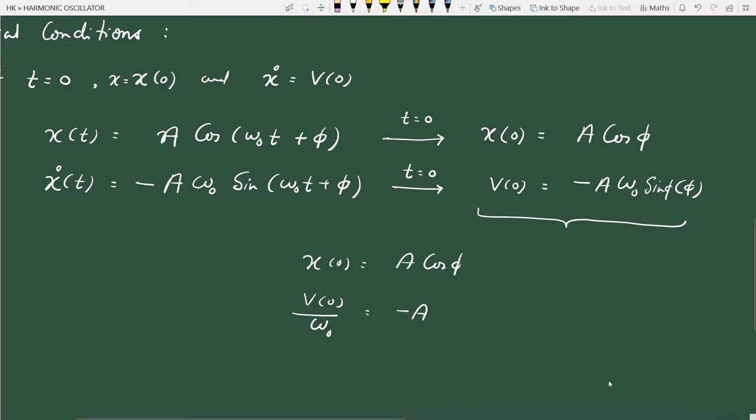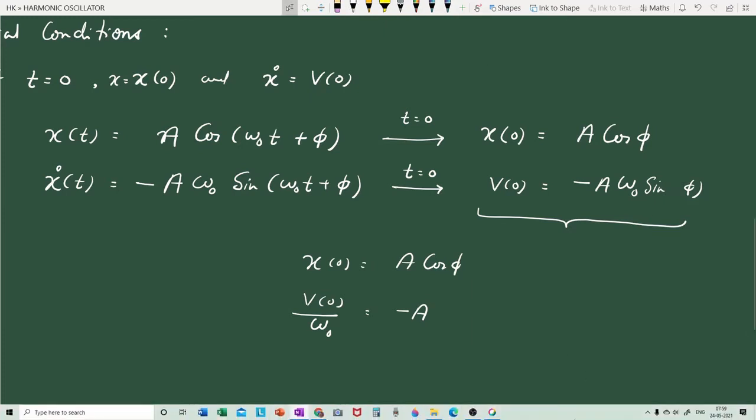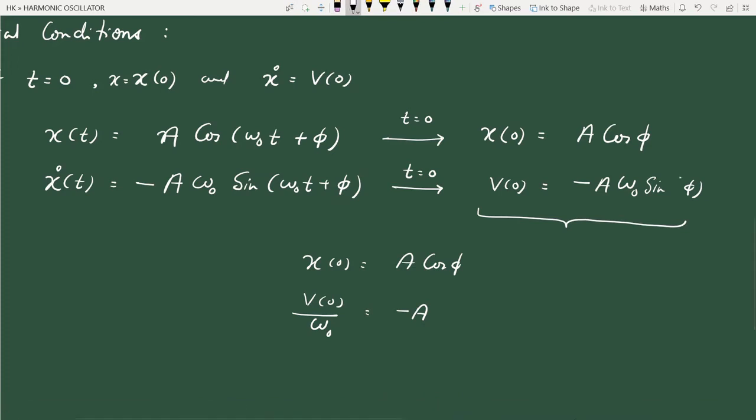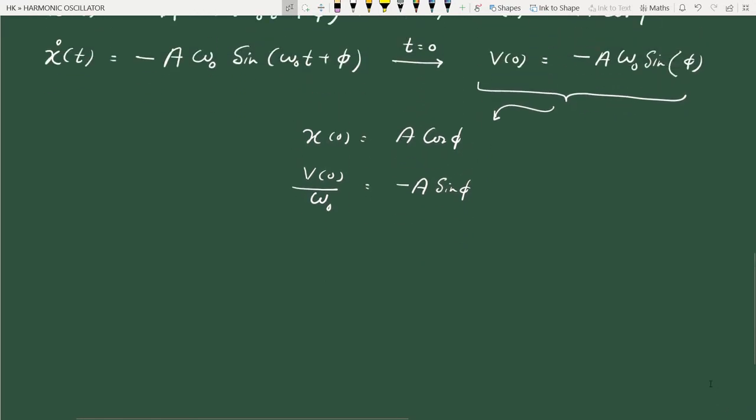See, the expression for velocity involves a sine function. Okay, there is a sine function here. So when you put t equal to 0, you get sine phi here. So when you divide v0 by omega 0, the second term is minus a sine phi. Now we can square and add.